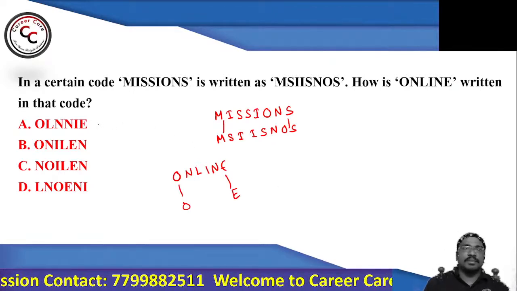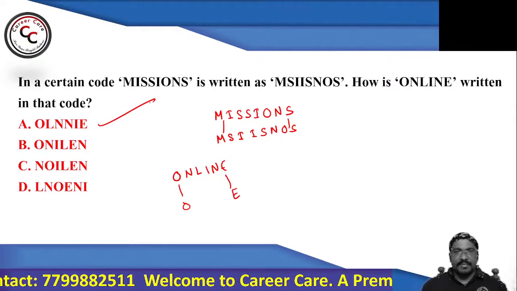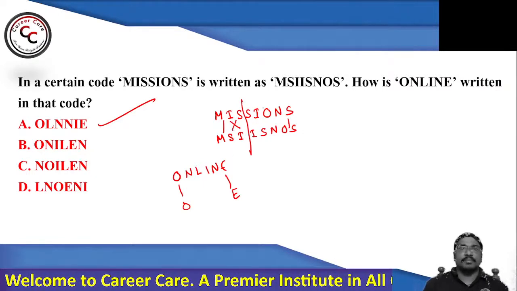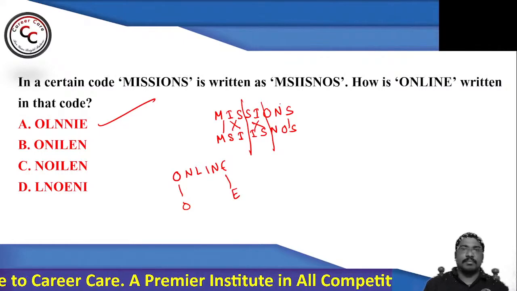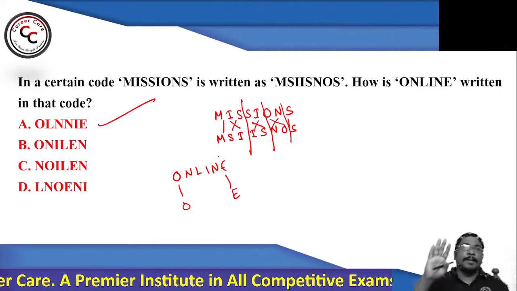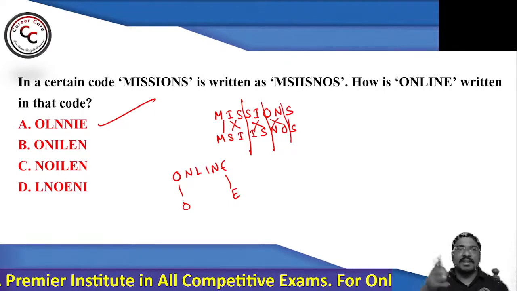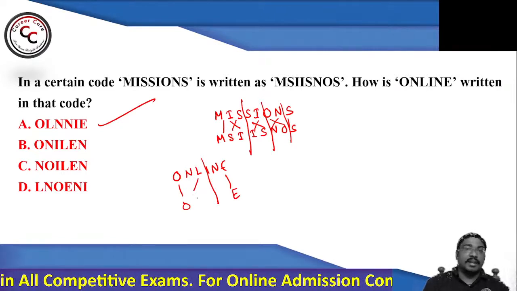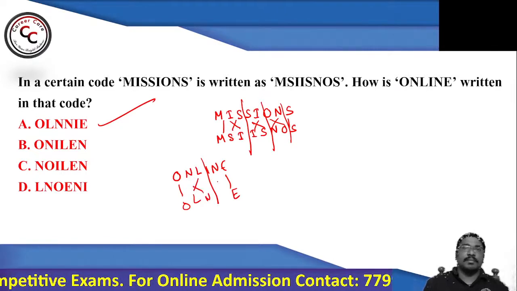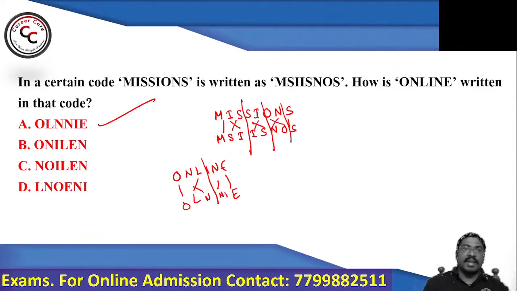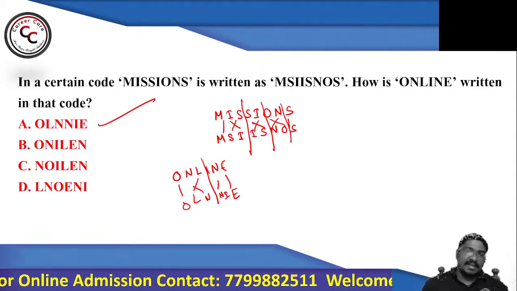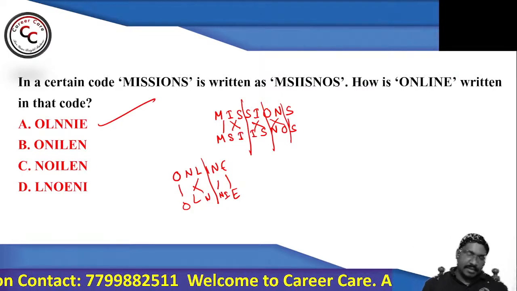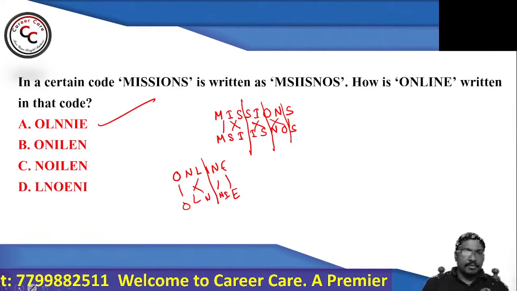So what is my answer? You can say option A will be the answer. So what is the pattern? Simply, you can split it into two: MISSIONS becomes MSIISNOS, so the corresponding positions of letters are interchanged and everything remaining is the same. So if I specifically see LN, it should be interchanged to NL, and IN should be interchanged like NI. So OLNNIE, which is present in option number 1, A. Right? Yes, absolutely.